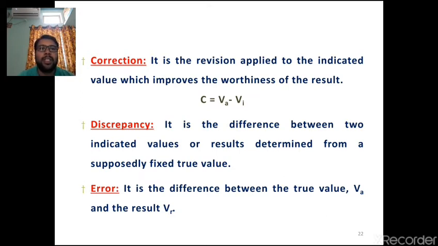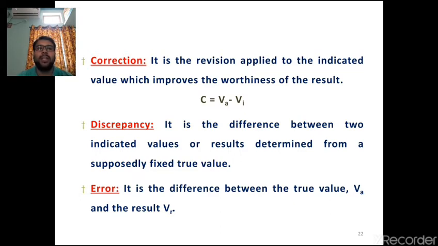And coming to discrepancy, it is nothing but the difference between indicated values or results determined by an instrument and a supposedly fixed true value. Suppose there is any error in the instrument, then there is a difference in the indicated value or results determined by that particular instrument. Then we are not going to get the true values.